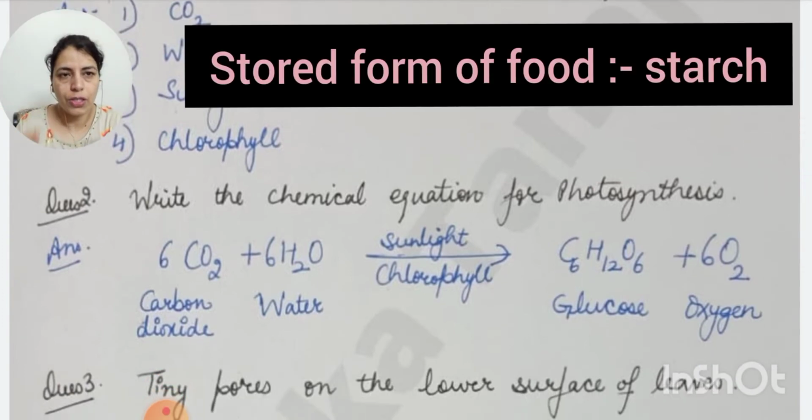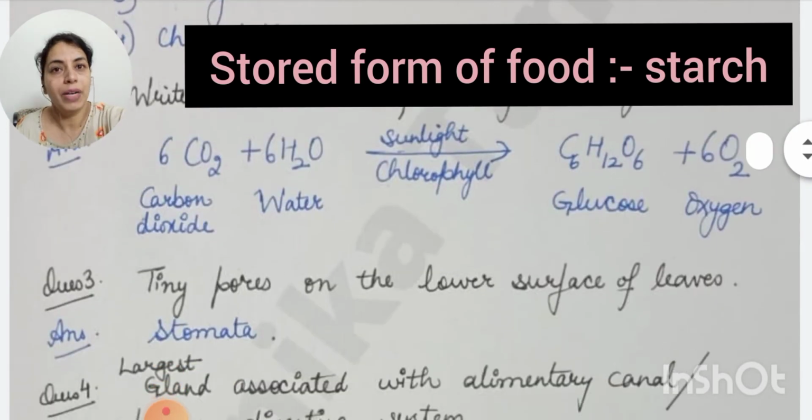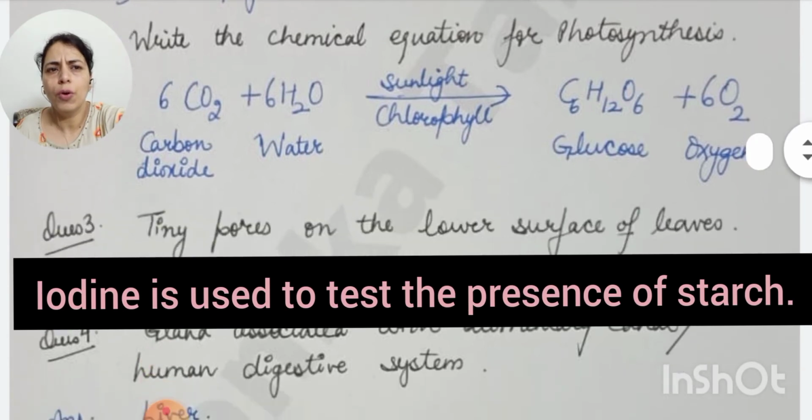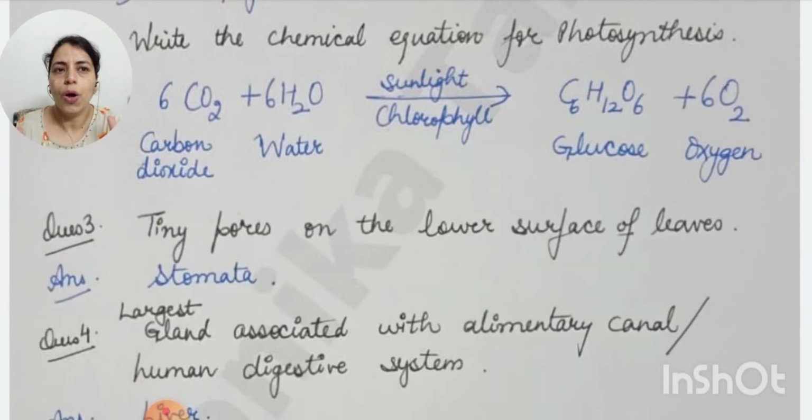Another question they may ask is, what is the stored form of glucose in plants? So that is starch. And how do you test the presence of starch? Which chemical is used? That is iodine. So these are a few more short questions which you should also revise.